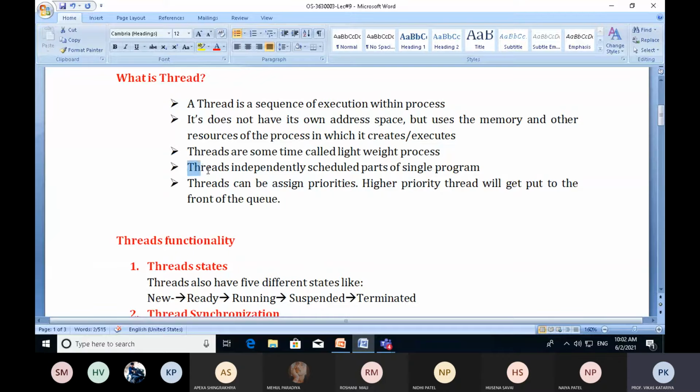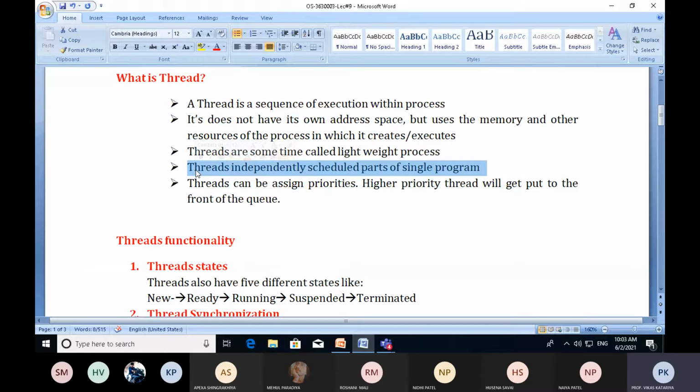Now fourth is threads: independently scheduled parts of a single program. We will look in the next incoming lecture at how much scheduling is required to manage multiple processes. In a multi-user, multi-program environment, there are so many processes currently running in primary memory by individual users.